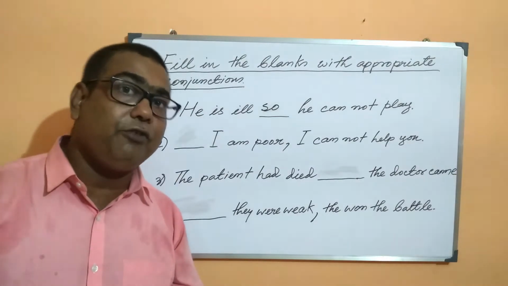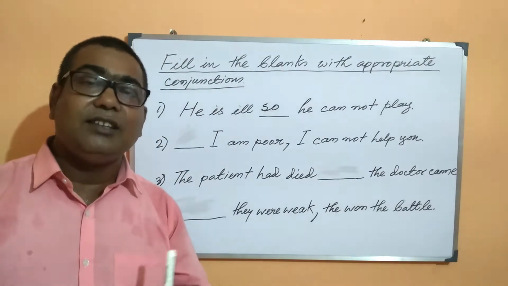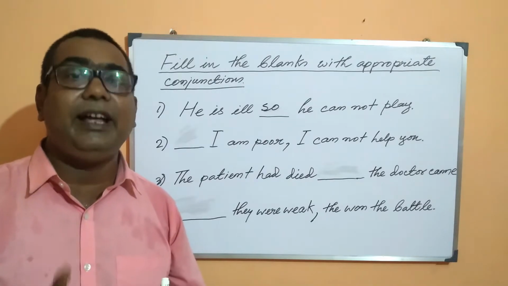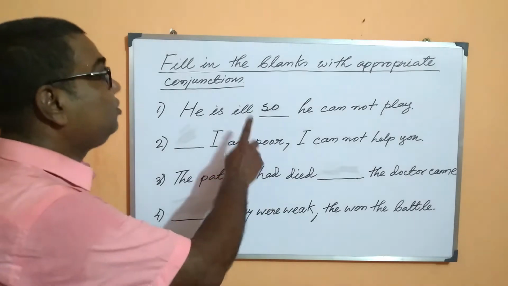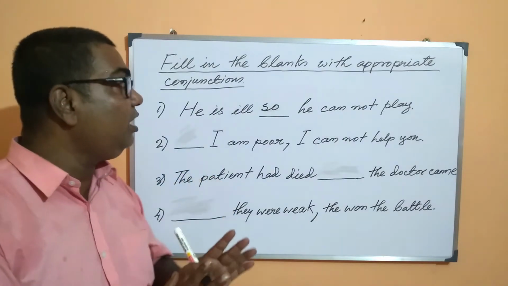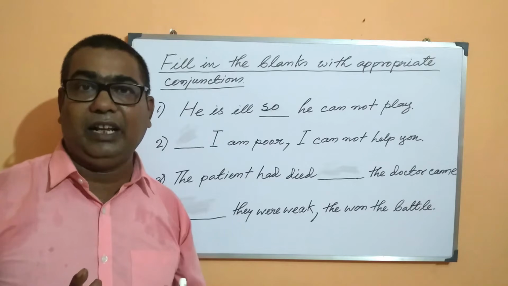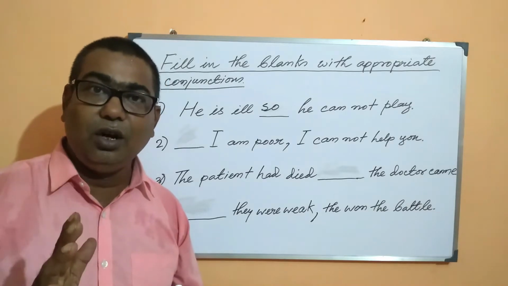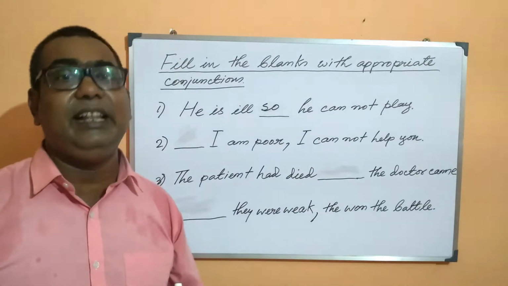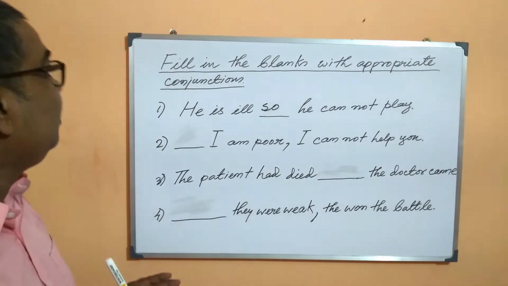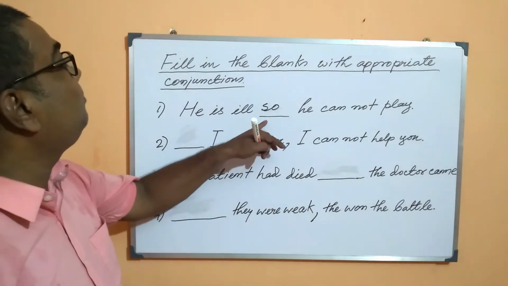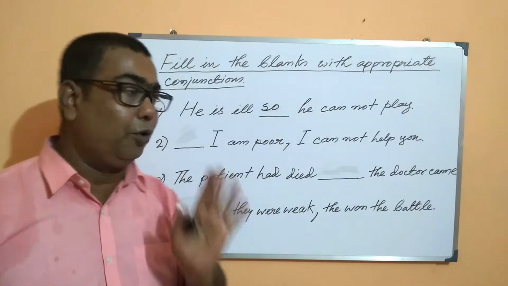It is because of his illness. Such a kind of reason can be shown with the help of the conjunction so. So the sentence is now: He is ill, so he cannot play. He is unable to play because of his illness, which has been shown with the help of the conjunction so.